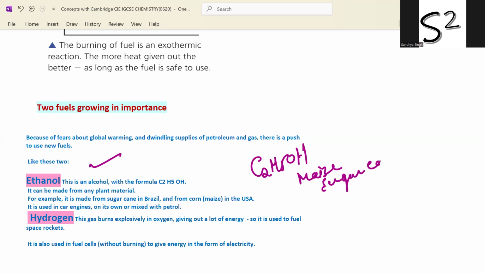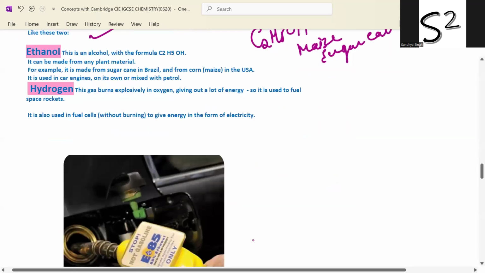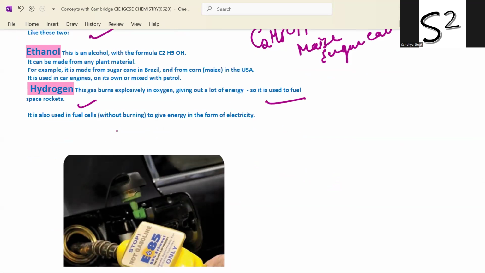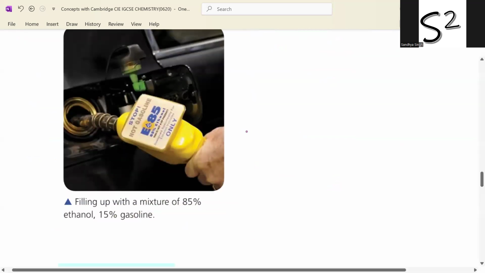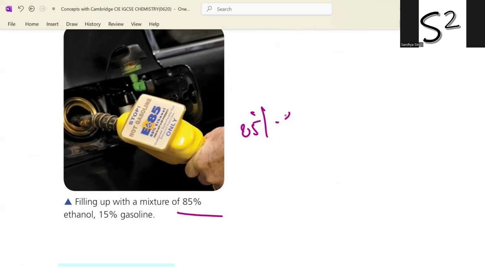So it is used in car engines on its own or mixed with petrol. Next is hydrogen. This gas burns explosively in oxygen, giving out a lot of energy, so it is used to fuel space rockets. It is also used in fuel cells without burning to give energy in the form of electricity. Here, we are filling up with a mixture of 85% ethanol and only 15% gasoline.